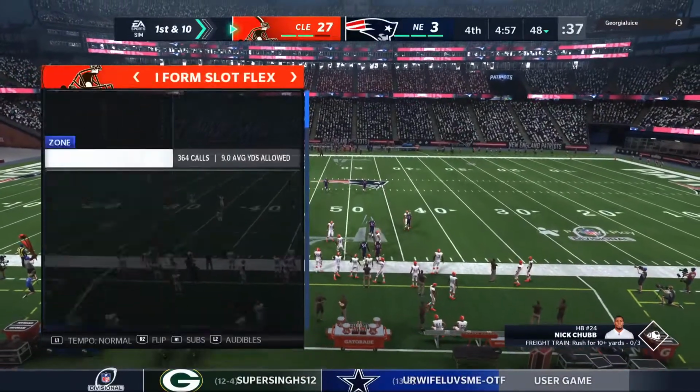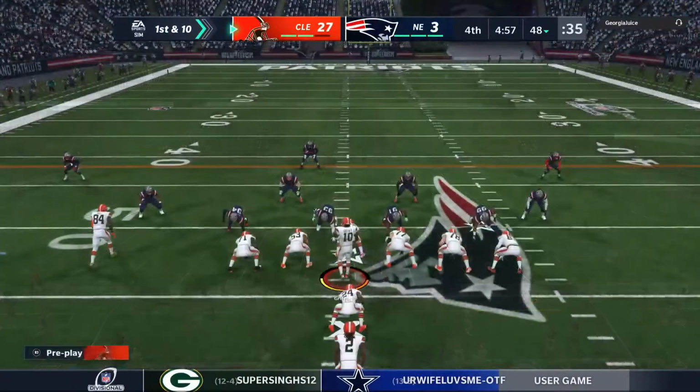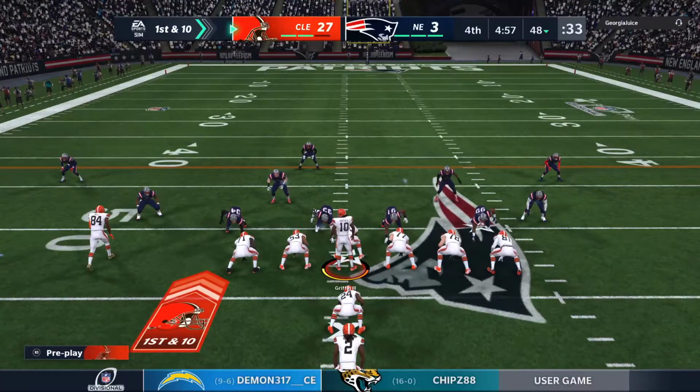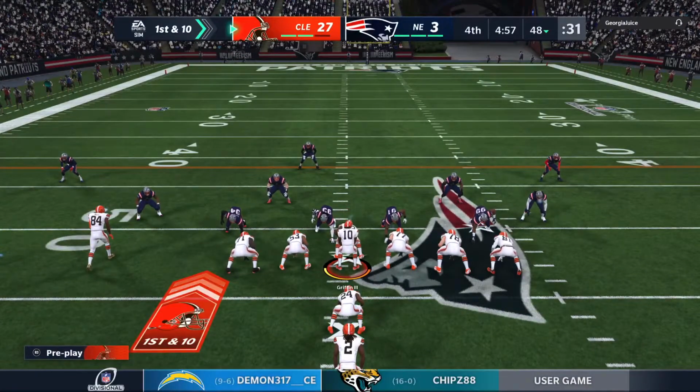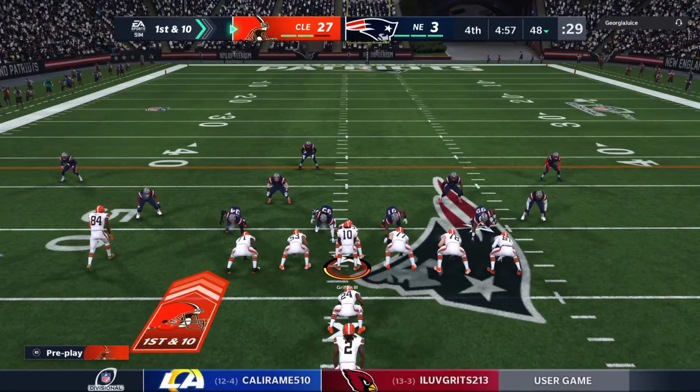And possession will switch hands, 1st and 10. The Browns drive about to get started. If they can finish this one out, they'll book a date in the AFC title game next Sunday. And it looks good so far as they try to run some clock here in this 4th quarter.